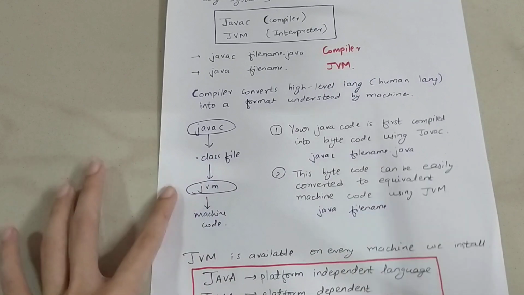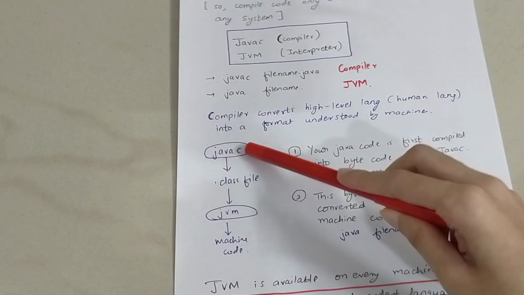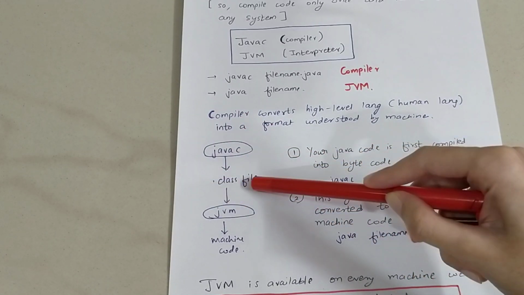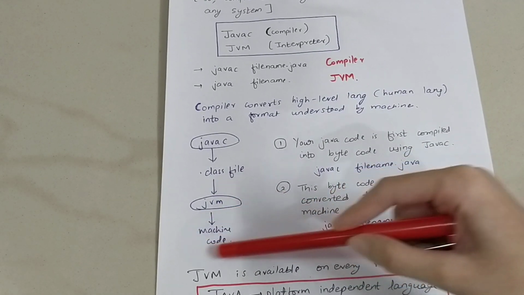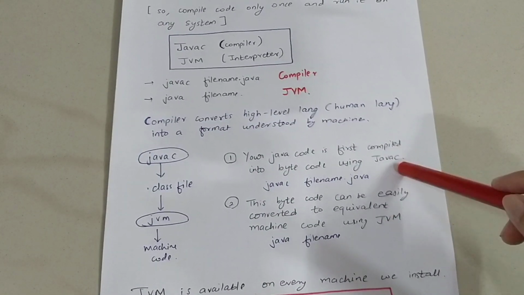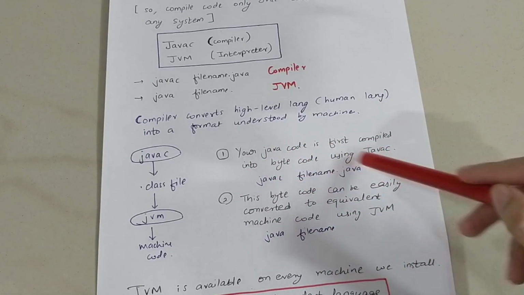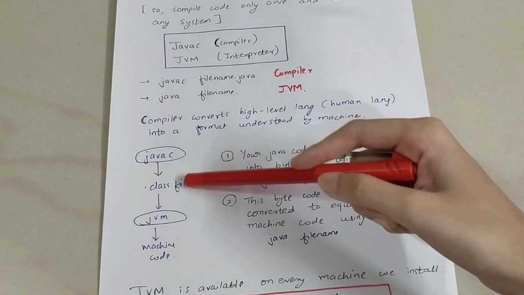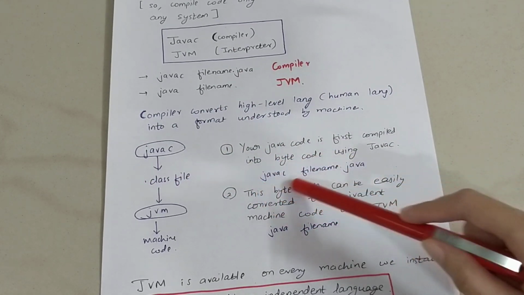Let's understand how it works. First, javac, the compiler, converts our code into a .class file. Then the JVM is run. The JVM will convert it into the machine code which is understood by the machine. Written in simpler words: your Java code is first compiled into bytecode using javac, so your Java code is converted to a .class file using this command.